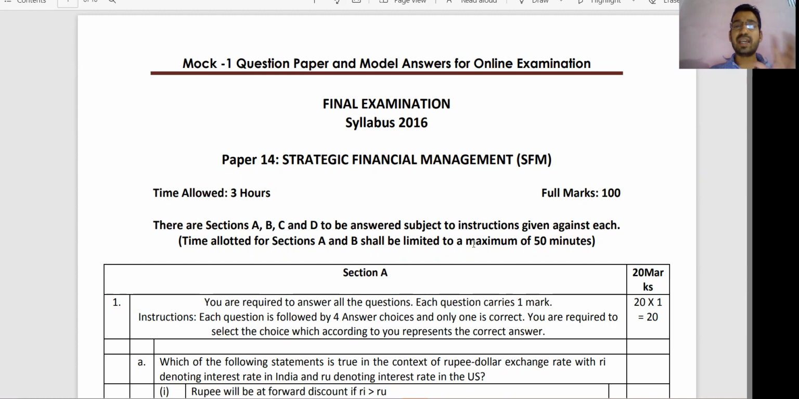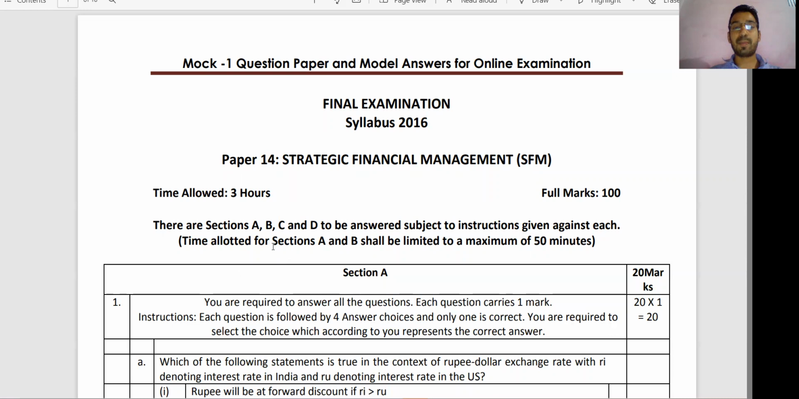So guys, for inter and final mostly the paper pattern will remain the same, so I am covering only one paper, paper number 14, SFM of CMA final. The paper pattern for all the remaining papers will also be mostly the same. Foundation students need not worry, all the questions are MCQ based. So foundation students, just focus on your study and complete as many mock test papers as possible. But there are a few challenges for inter and final students. How to overcome these problems and challenges, I will discuss in this video one by one.